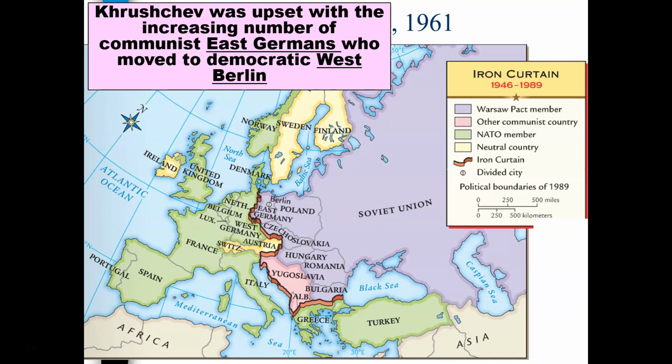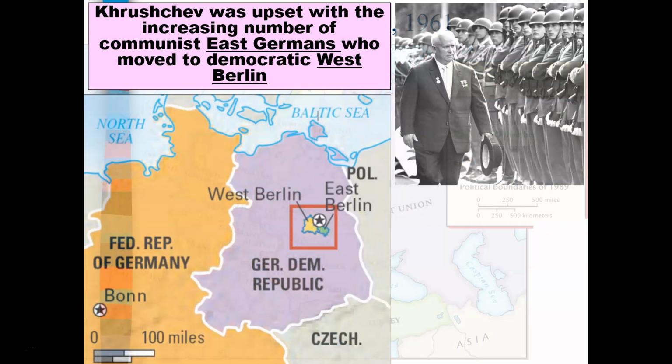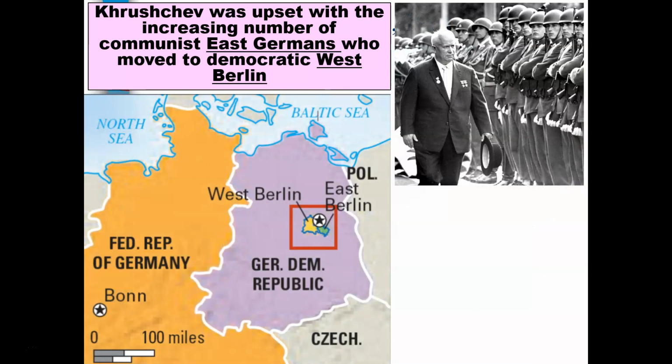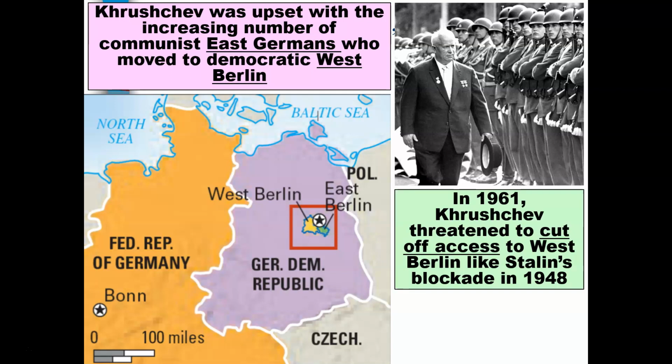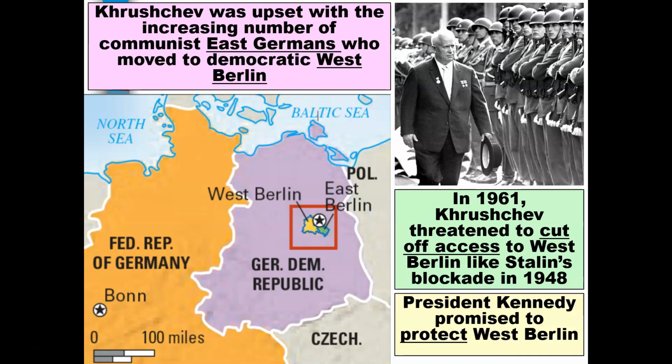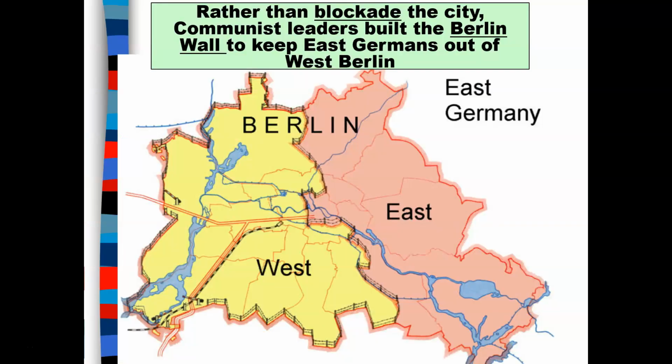Khrushchev was upset with the increasing number of communist East Germans who moved to democratic West Berlin, and therefore he decided that the best way to fix this was to build a wall. In 1961, Khrushchev threatened to cut off access to West Berlin like Stalin did in 1948 with the blockade. President Kennedy promised to protect West Berlin, but rather than a blockade, the communist leaders built the Berlin Wall to keep East Germans out of West Berlin.